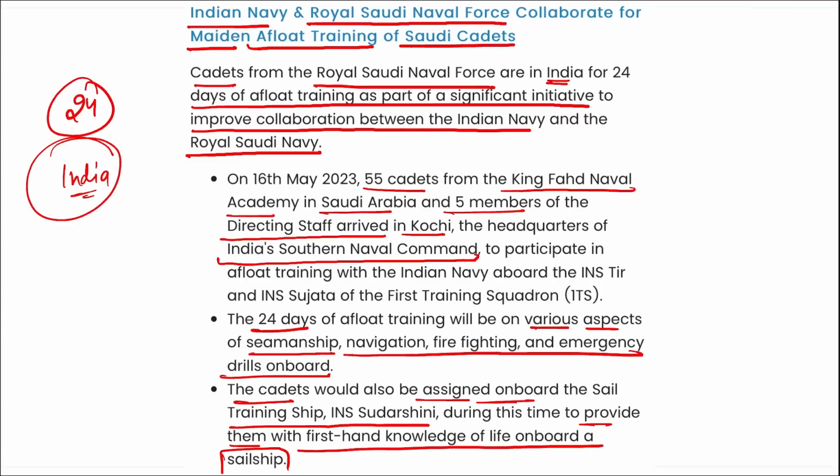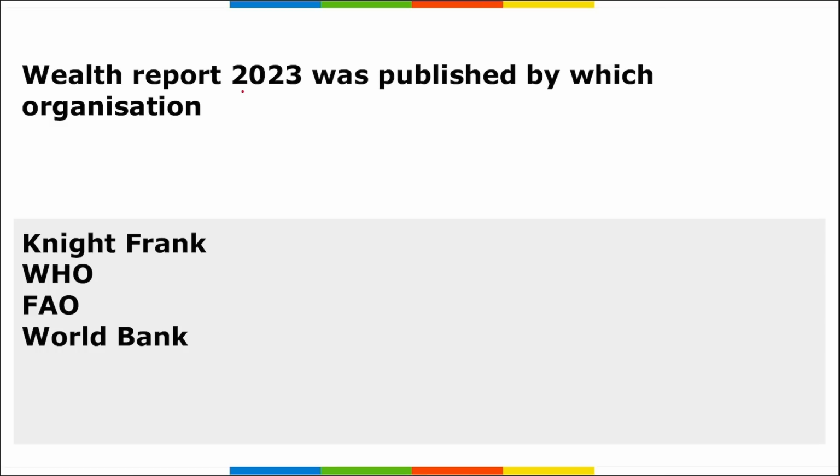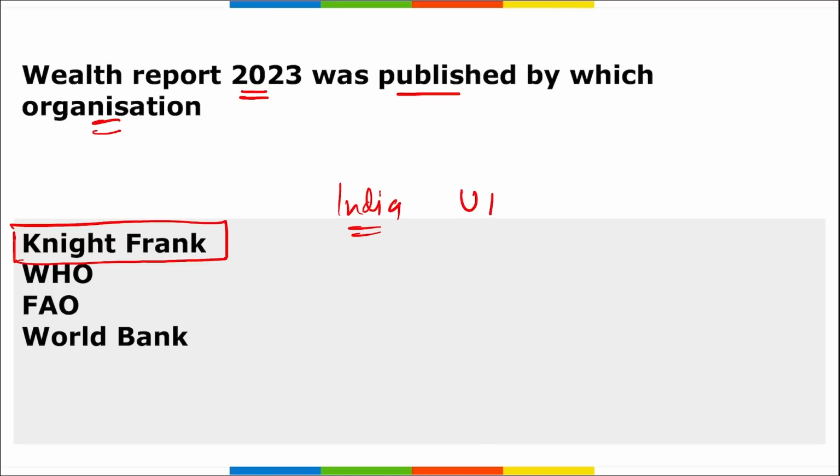Correct? Moving on. Next is: Wealth Report 2023 was published by which organization? Remember, recently a wealth report was released. This was released by Knight Frank. Correct? And in this report, it stated that India's ultra high net worth individuals are estimated to increase 58.4% in the next 5 years.